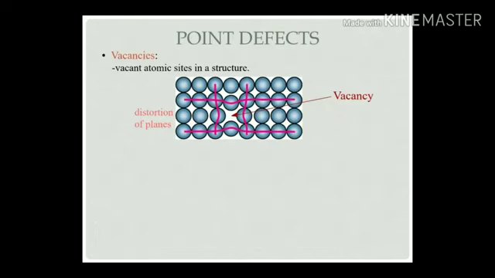So here we are discussing the vacancy kind of point defect. From the figure you can see that one atom is missing from its own position in the structure, and it is out of the structure. So by leaving its position, it generates a vacancy. Such defects will be present in the materials, and it is called a vacancy kind of point defect present in the structures.